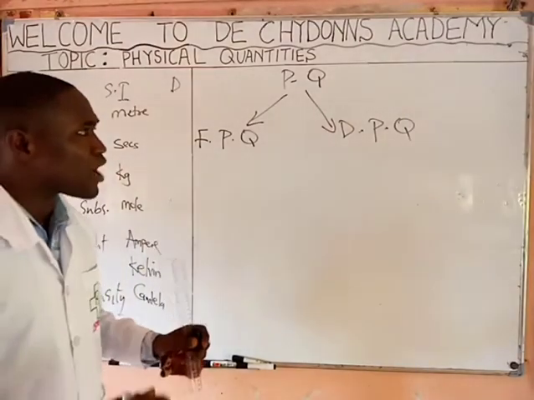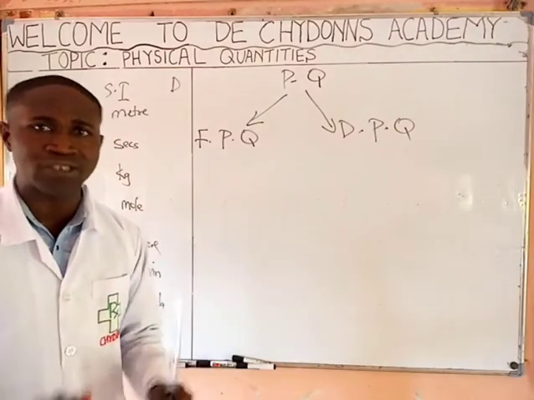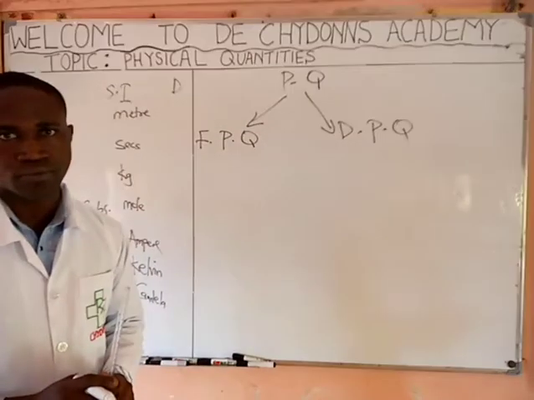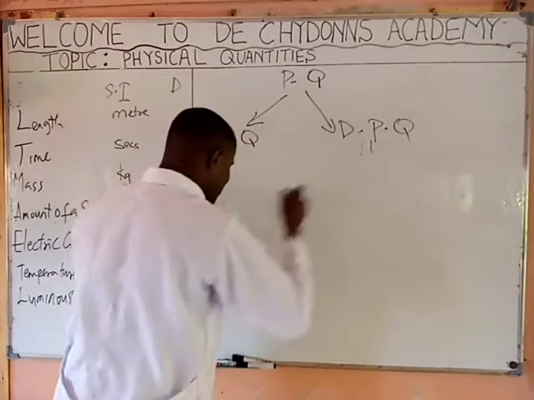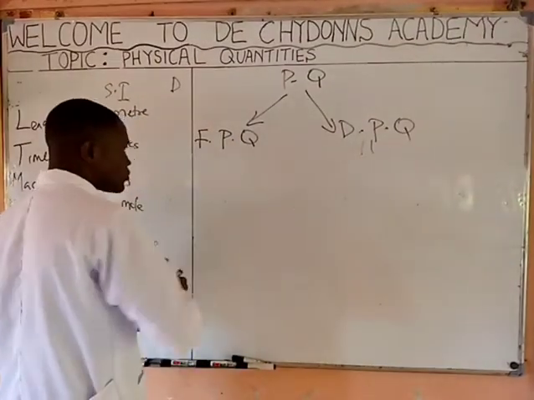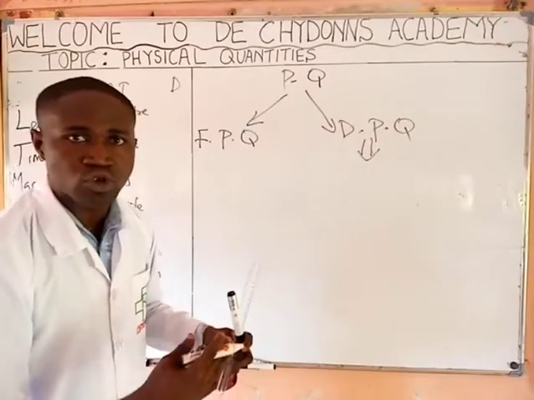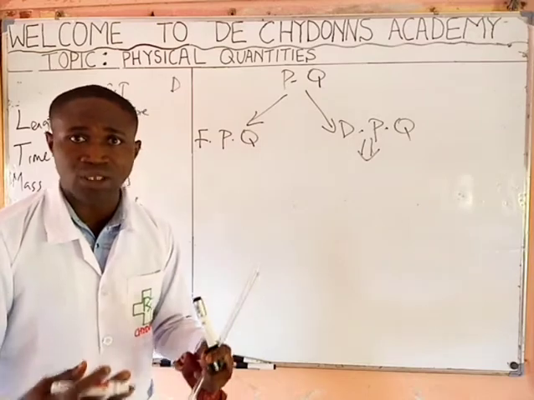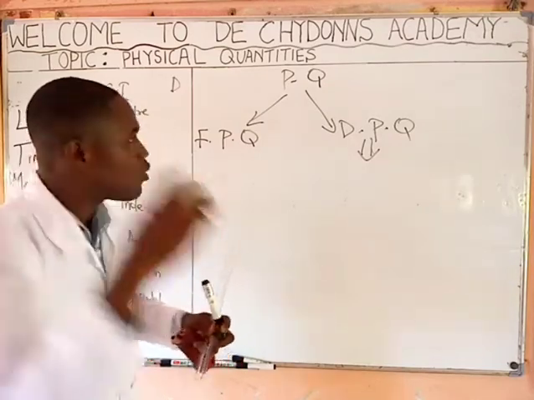They are gotten by combination of two or more fundamental physical quantities, either by multiplication or by division. What do we mean? They don't stand on their own. They are gotten by multiplication of two or more fundamental physical quantities, or division of two fundamental physical quantities. See what we mean?